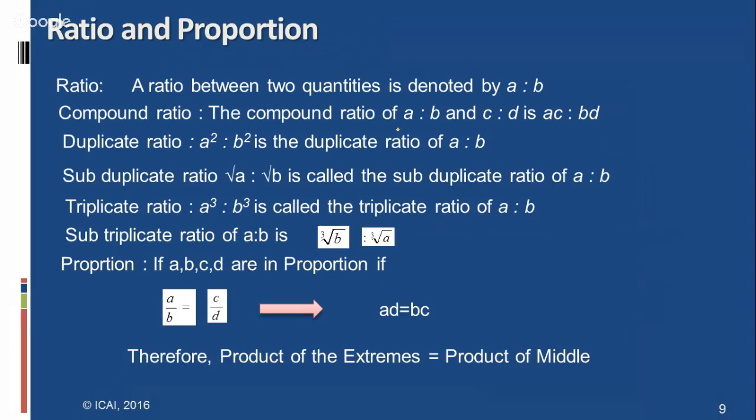And further, the compound ratio of A is to B, C is to D equals AC is to BD. And the duplicate ratio of A is to B is A square is to B square, and the subduplicate ratio of A is to B is square root of A is to square root of B, and the triplicate ratio of A is to B is A cubed is to B cubed. Subtriplicate means cube root of A is to cube root of B. This was reversed here, but otherwise it is cube root of A is to cube root of B.